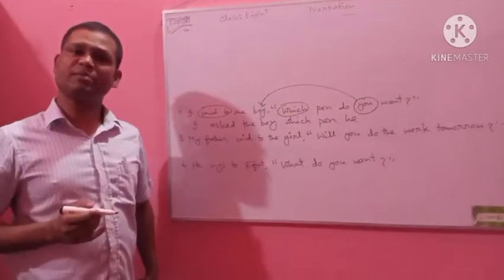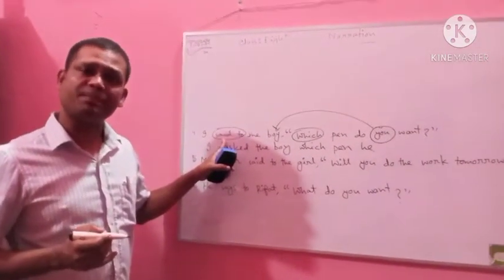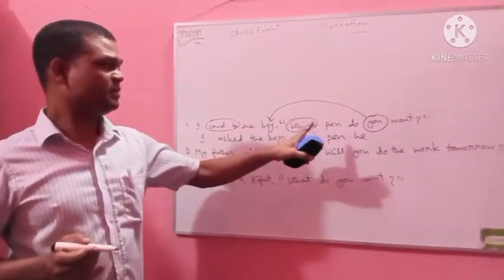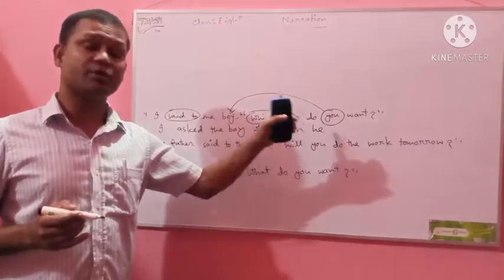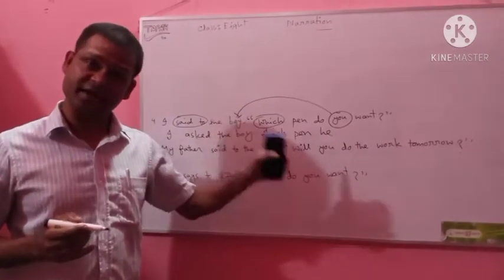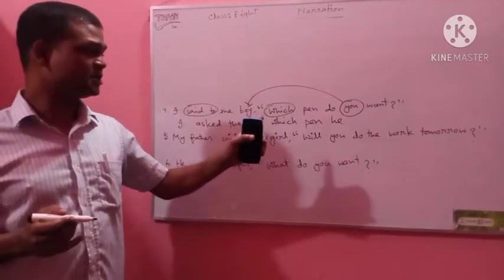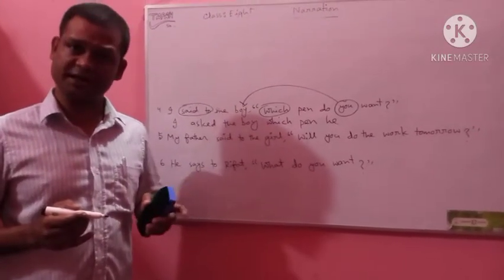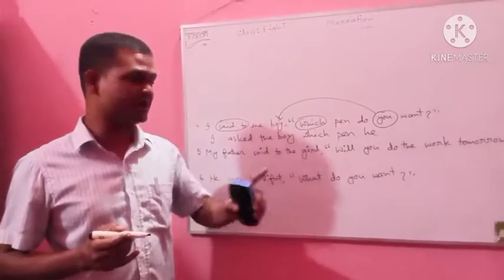I said to the boy. Here the reporting verb is of past tense. So it will be corresponding past tense. So the reported speech will be corresponding past tense in the indirect narration. Which pen do you want? This sentence is of present indefinite tense. So it will be converted to past indefinite in the indirect narration.